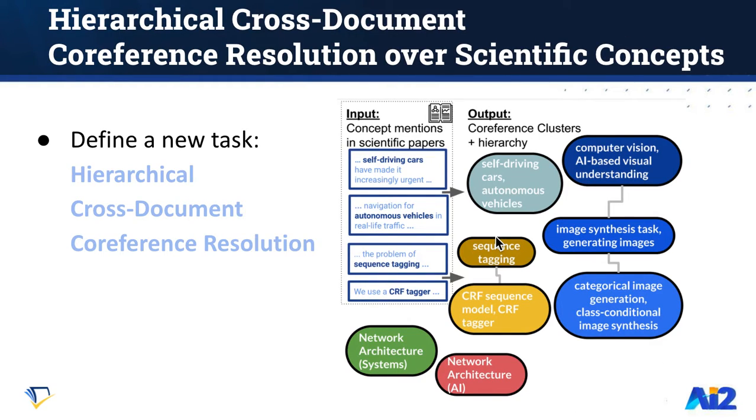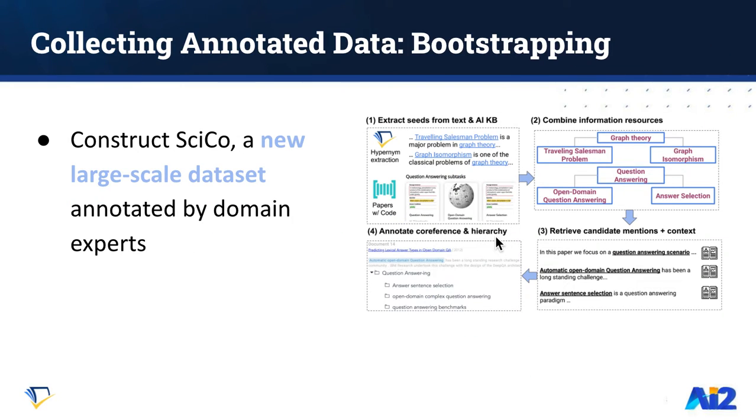In this work, we first define a new task of hierarchical cross-document coreference resolution, where the input is multiple texts with highlighted mentions, and the output is a hierarchy of coreference clusters. Second, we construct SciCo, a new large-scale dataset for this task.